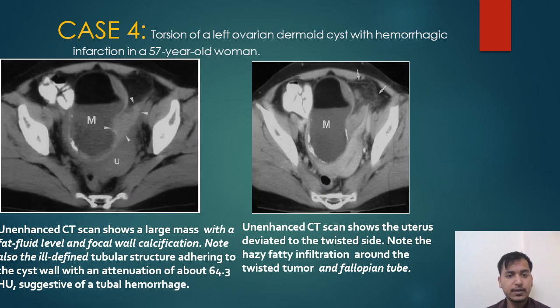Axial T1 weighted MR images show an intermediate signal intensity with a hyperintense wall, a finding that suggests hemorrhage in the wall. Case 4 shows a torsion of a left ovarian dermoid cyst with hemorrhagic infarction in a 57-year-old woman. An enhanced CT scan shows a large mass with a flat fluid level and focal wall calcification. Note also the ill-defined tubular structure adhering to the cyst wall with an attenuation of about 64, suggesting tubal hemorrhage. This unenhanced CT scan shows the uterus is deviated to the twisted side, and hazy fatty infiltration around the twisted tumor and fallopian tube.